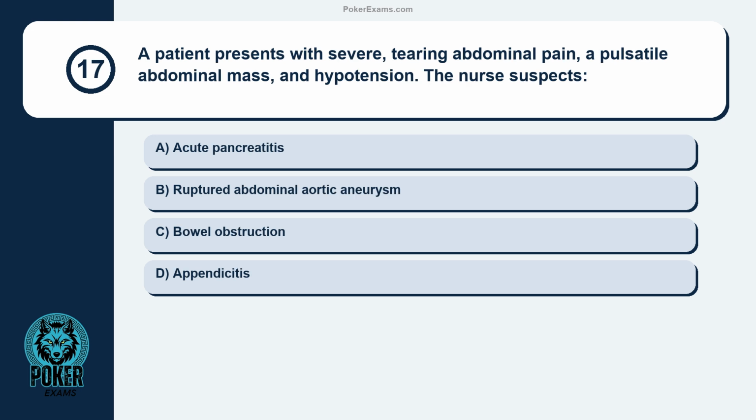Question 17. A patient presents with severe, tearing abdominal pain, a pulsatile abdominal mass, and hypotension. The nurse suspects acute pancreatitis, ruptured abdominal aortic aneurysm, bowel obstruction, appendicitis.